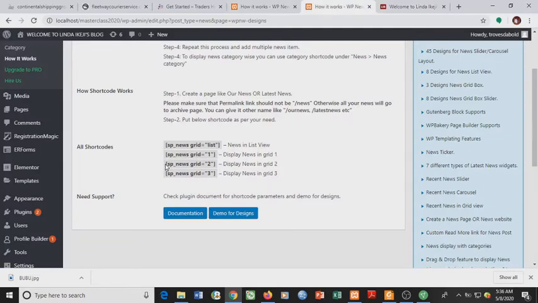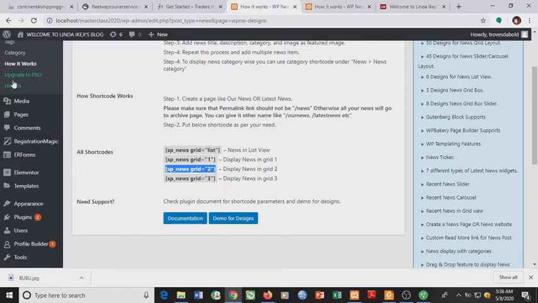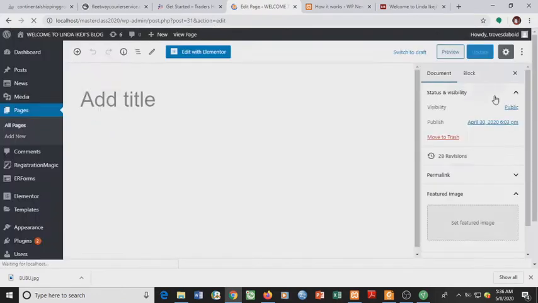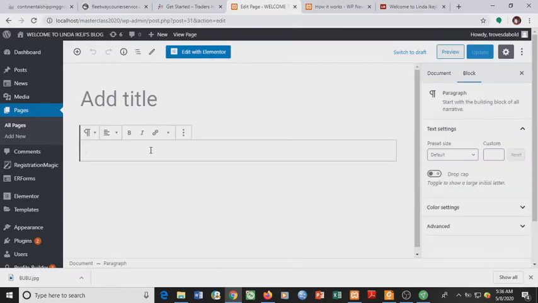So we simply copy this shortcode, SP news grid 2, copy. Then we go to our pages. Remember, we want the news to appear on the home page. We go to edit page, and this is our edit page. So we paste our shortcode here, SP news grid 2. So the news will be showing in a grid format and 2 news items per column.